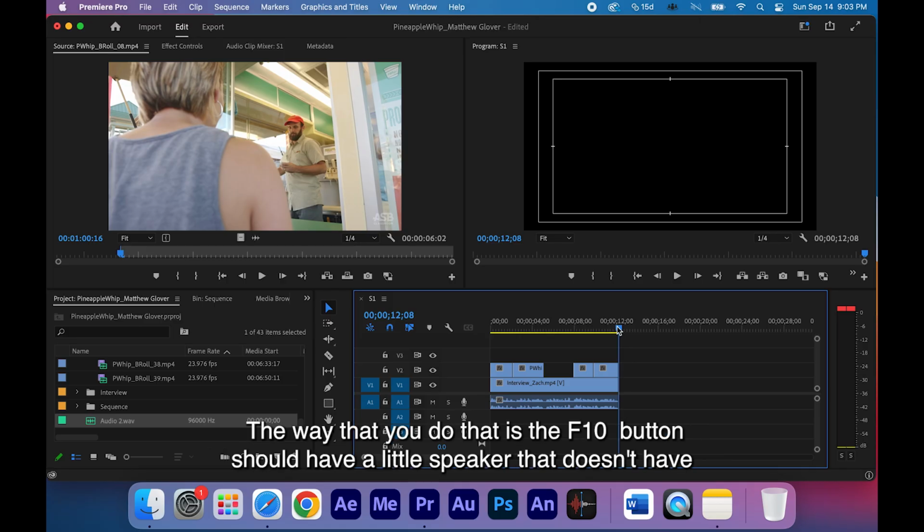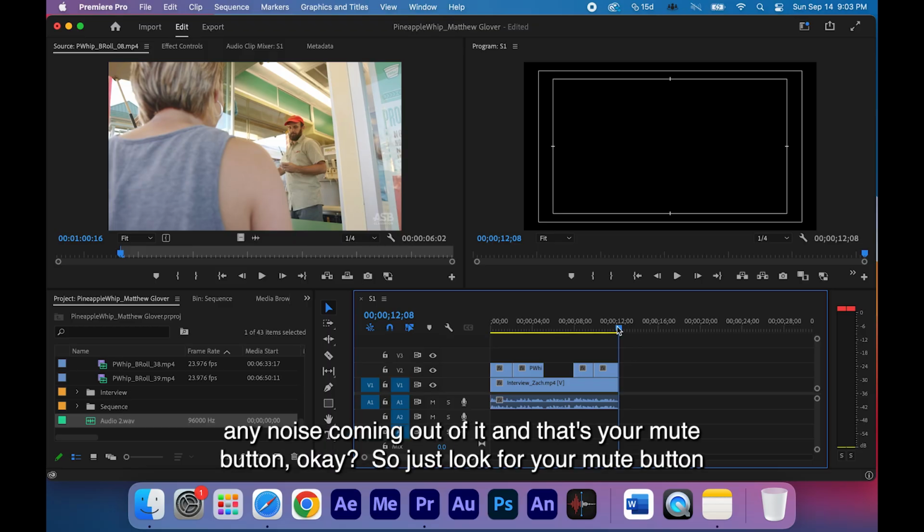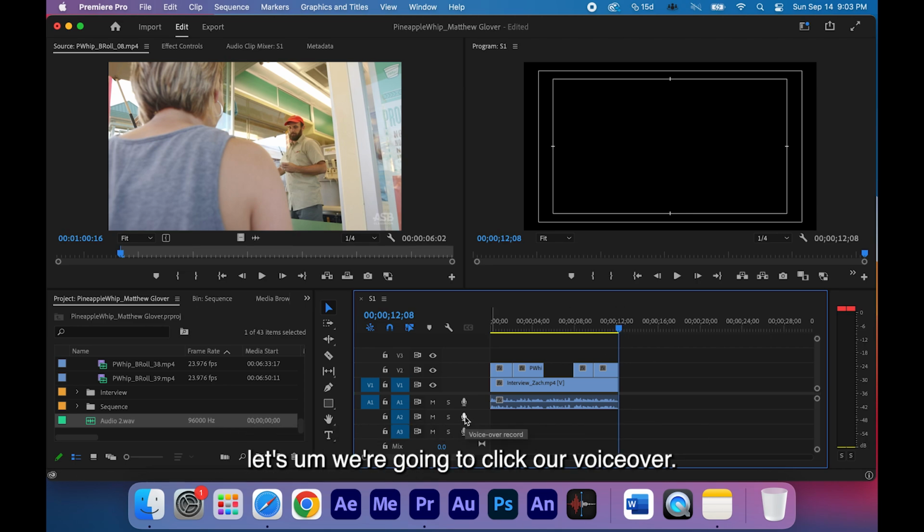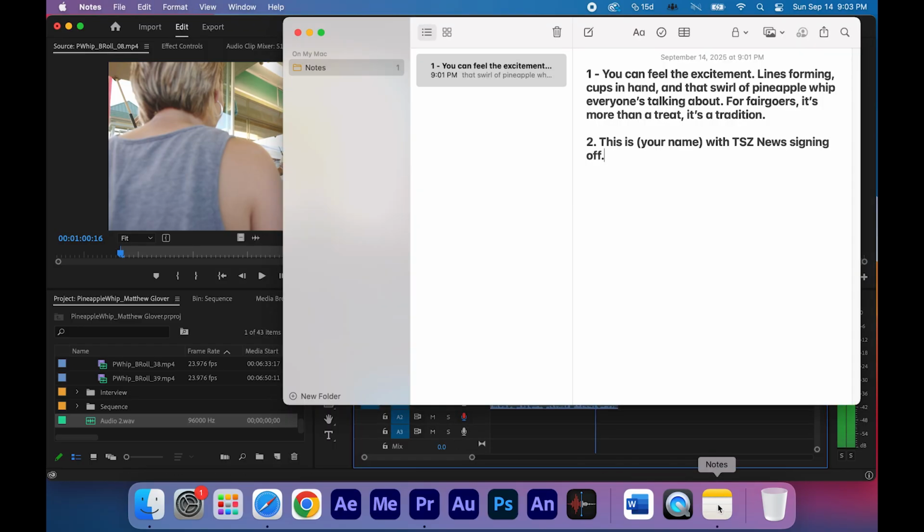The way that you do that is the F10 button should have a little speaker that doesn't have any noise coming out of it, and that's your mute button. So just look for your mute button on your keyboard. That's what you want to click, and then it mutes the audio. Okay, so now we're going to click our voiceover, and then we're going to 3, 2.